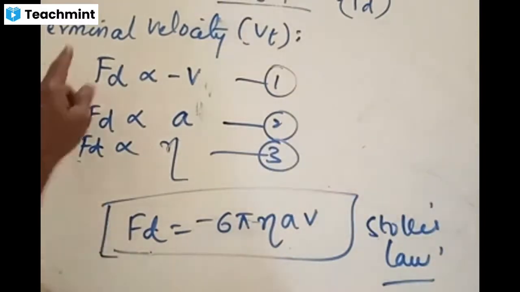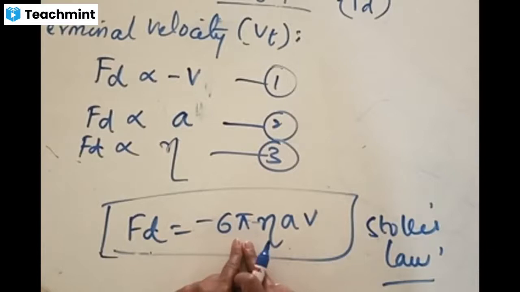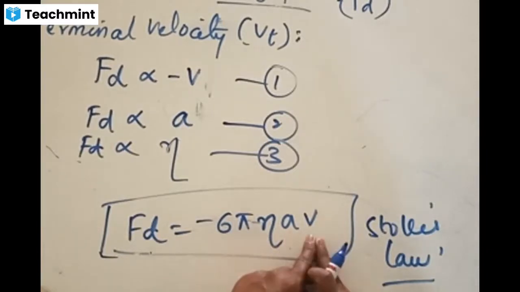In this class, from Stokes law, you should know this information: Stokes law gives information about the drag force. You should know what a drag force is, and once we know what the drag force is, its formula is given by this form. What are the terms in this? 6 pi is a constant, eta is the coefficient of viscosity, A is the dimension of the body, and V is the velocity of the object which is moving in the fluid.